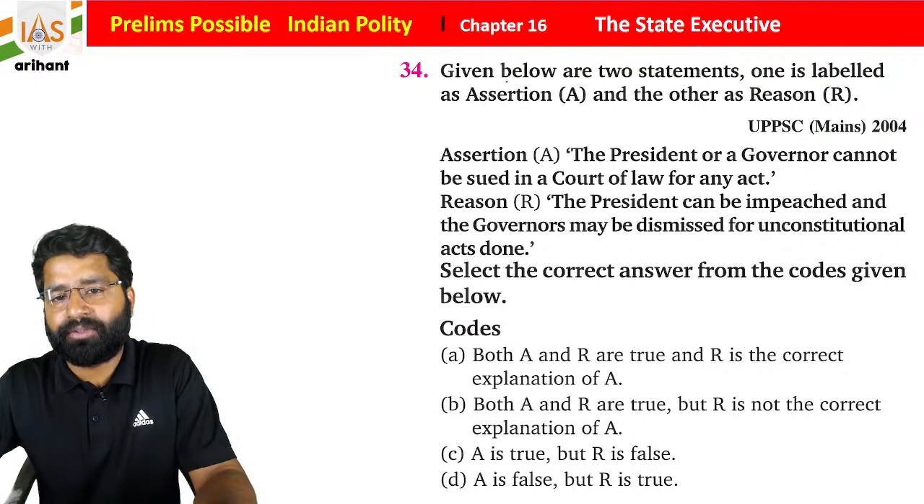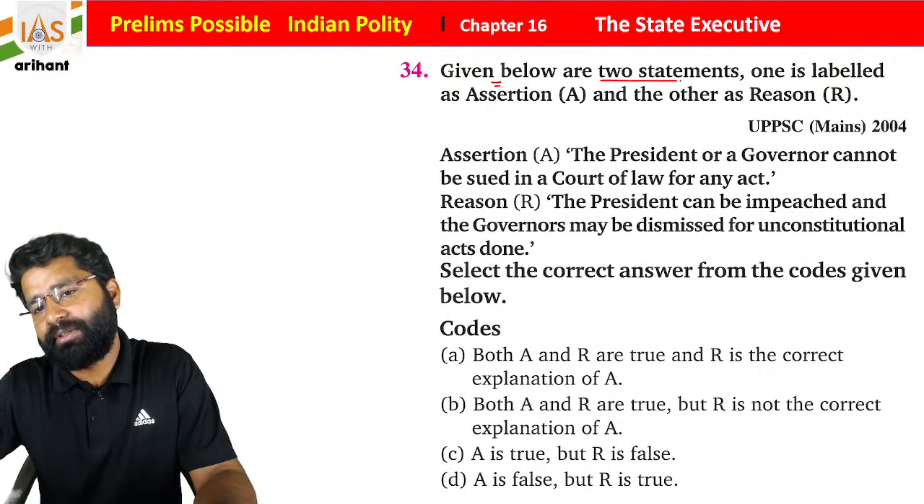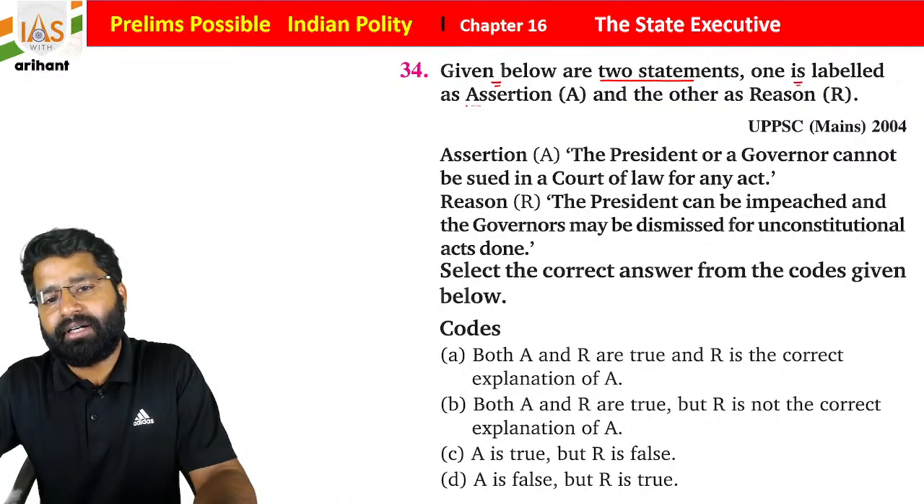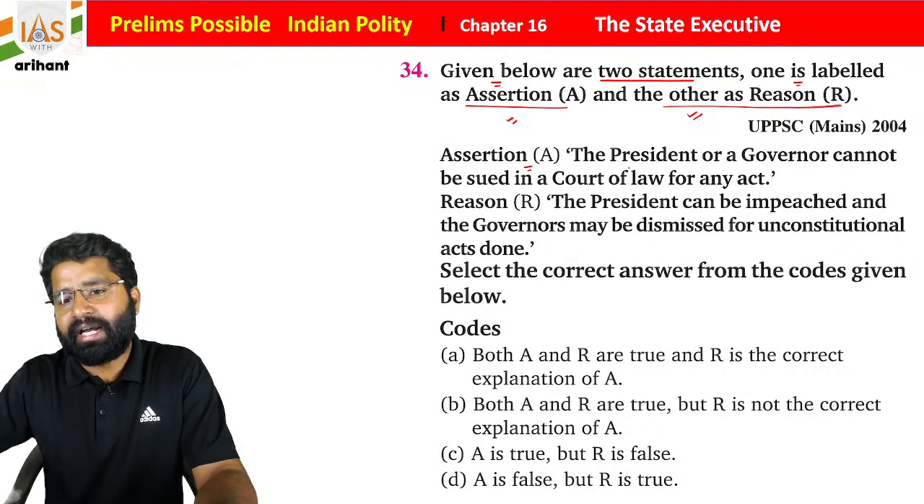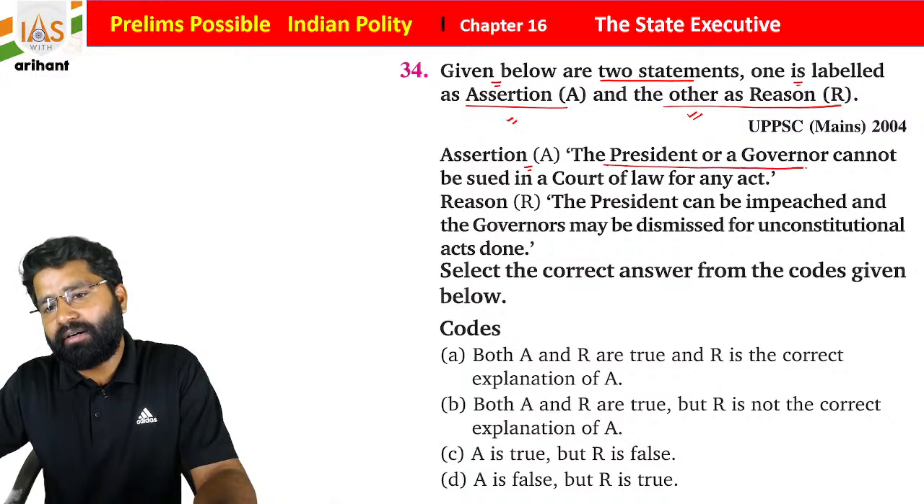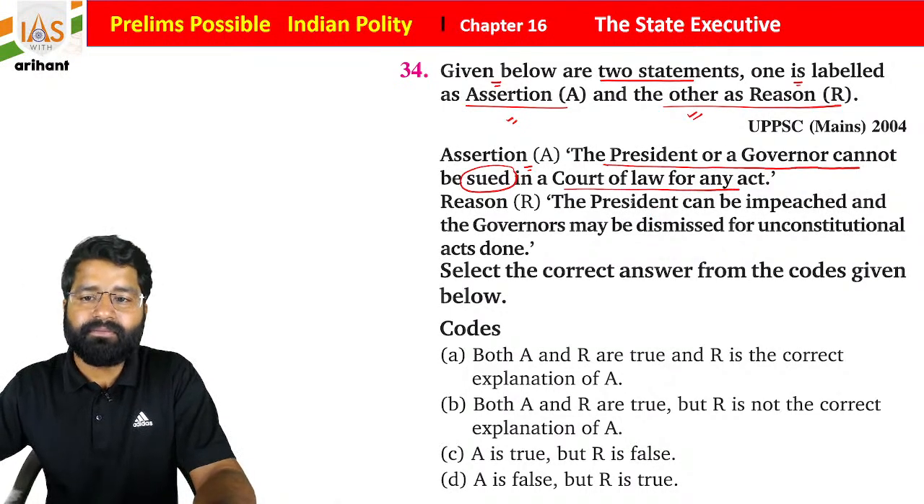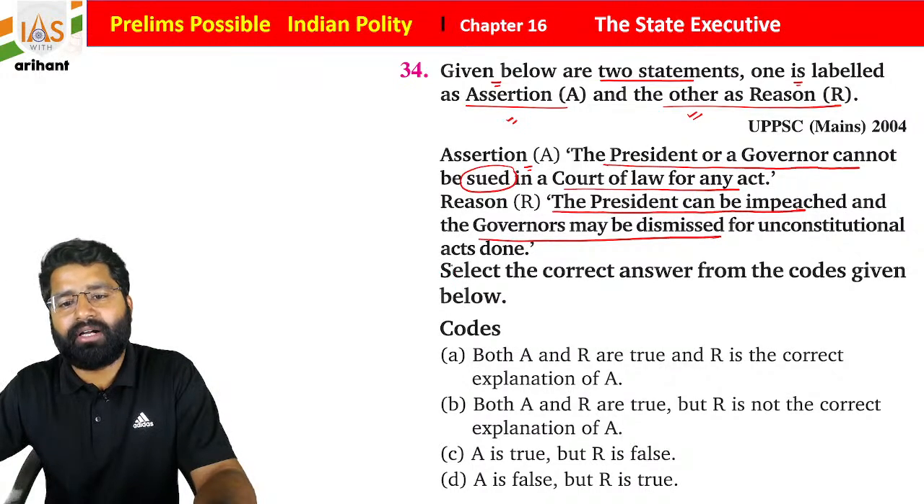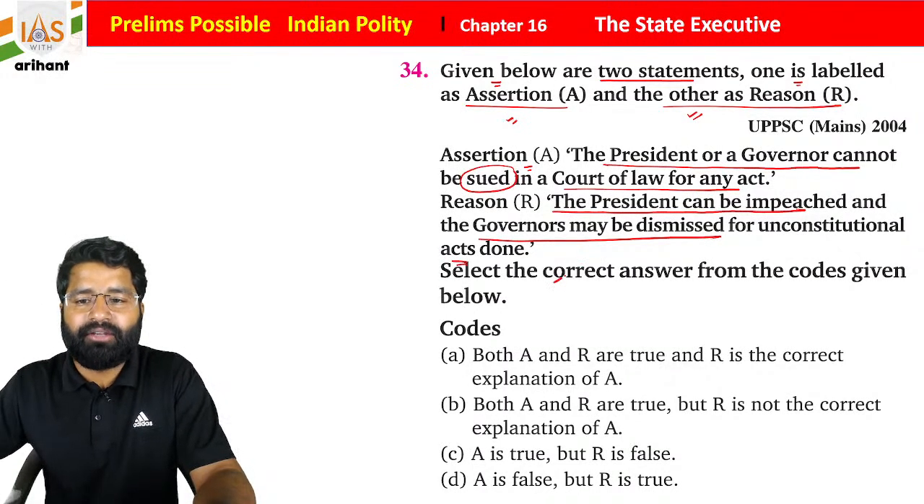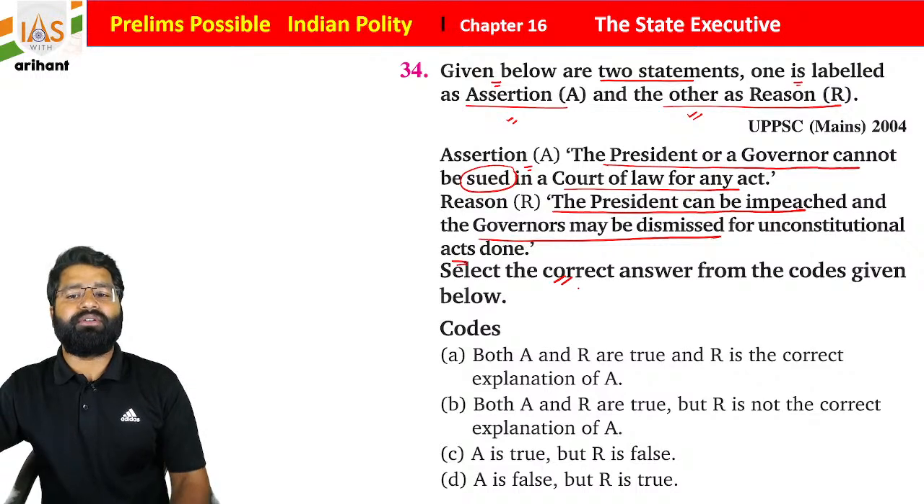Now see another question. Given below are two statements. One is labeled as assertion and the other is labeled as reason. Assertion says that the president or a governor cannot be sued in a court of law for any act. Reason says the president can be impeached and the governor may be dismissed for unconstitutional acts done. You have to choose the correct answer from the code given below.